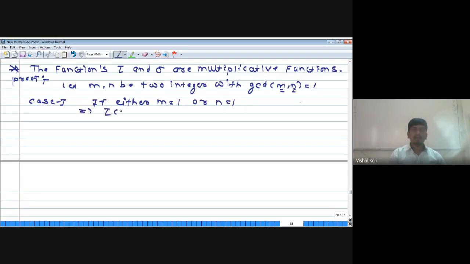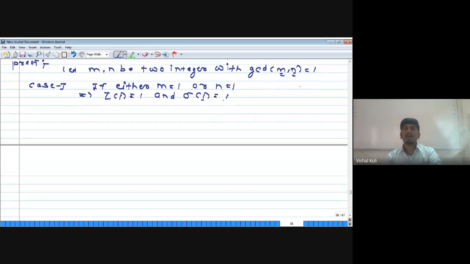tau of 1 is nothing but the number of positive divisors of 1. There is only one divisor of 1, that is 1 itself, and sigma of 1 is equal to 1, since there is only one divisor and the sigma function is nothing but the sum of all the positive divisors of n. As here there is only one divisor of 1, which is 1 itself. Therefore tau of 1 and sigma of 1 both are 1.